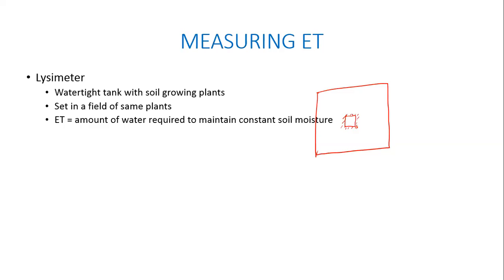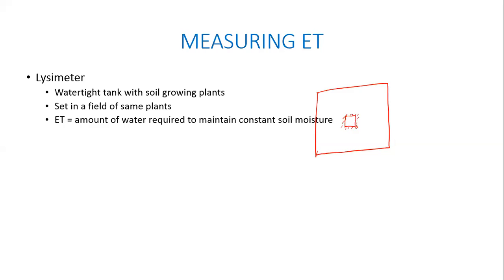Of course, there will be some water that the plant has taken, that goes into the plant itself. Right? But there was water in the plant at 8 o'clock in the morning also, and there will be some water inside the plant at 6 o'clock in the evening also. But generally speaking, the amount of water that you've added, if you can keep track of that, that much is the water that has gone out in the form of ET, because that is the only process that can change the soil moisture.